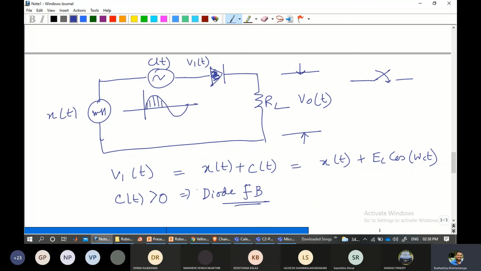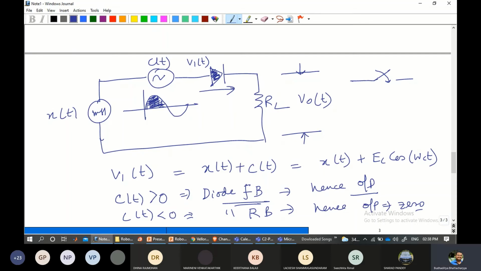Just imagine it this way. When the positive half cycle is coming, see this part, this diode is forward biased, hence the output will be present because it's allowing the signal to pass. But when c(t) is less than 0, the diode is reverse biased. We call it reverse biased, and in that case, the output is 0.